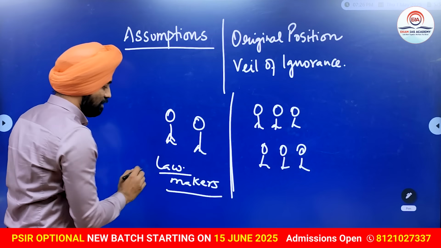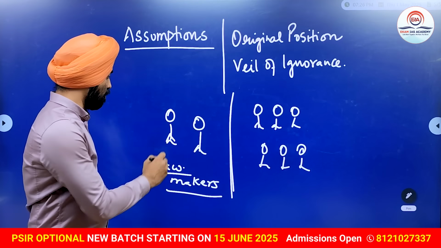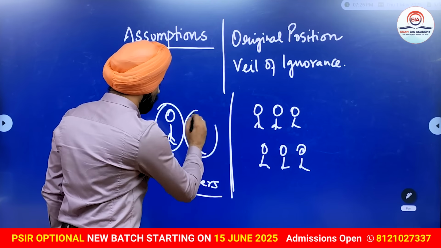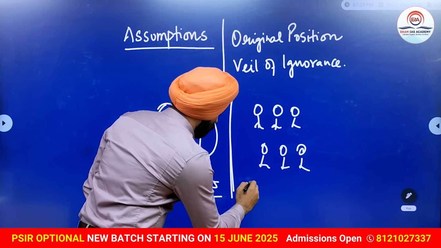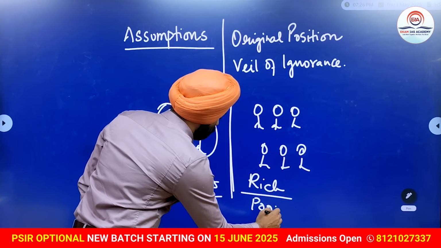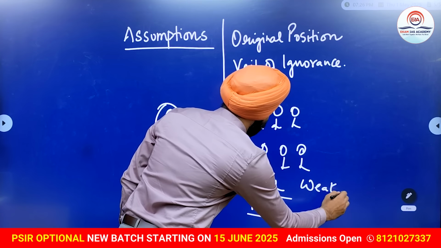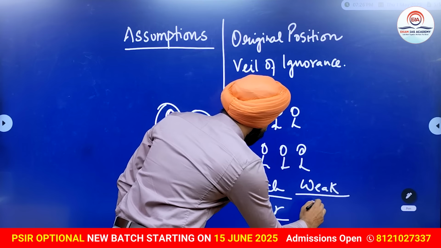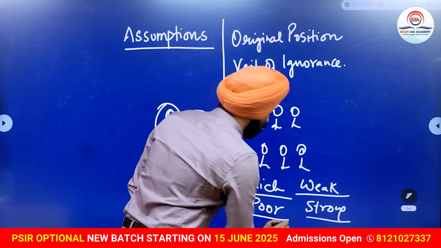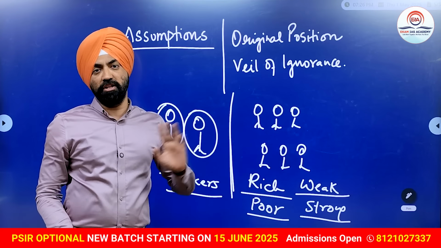What John Rawls says is that in the original position, if they know they are making a law for a society of rich people, or a society where people are poor, or a law for people who are weak or people who are strong, they would be influenced by their position in the society.